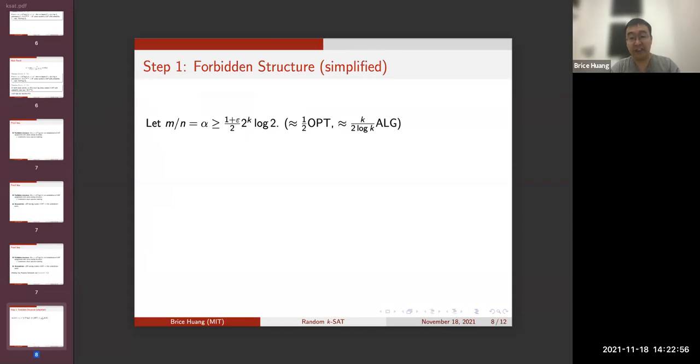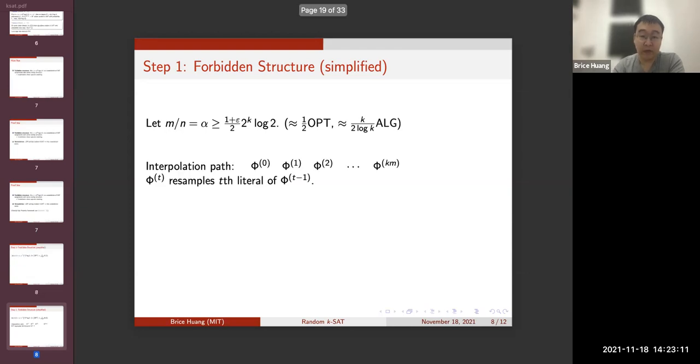Next, I want to sketch a simplified version of the proof. This will show that low-degree polynomials fail at this intermediate clause density, which is below opt, but still substantially above alg. So the proof goes as follows. We can construct the following path of correlated k-sat instances.